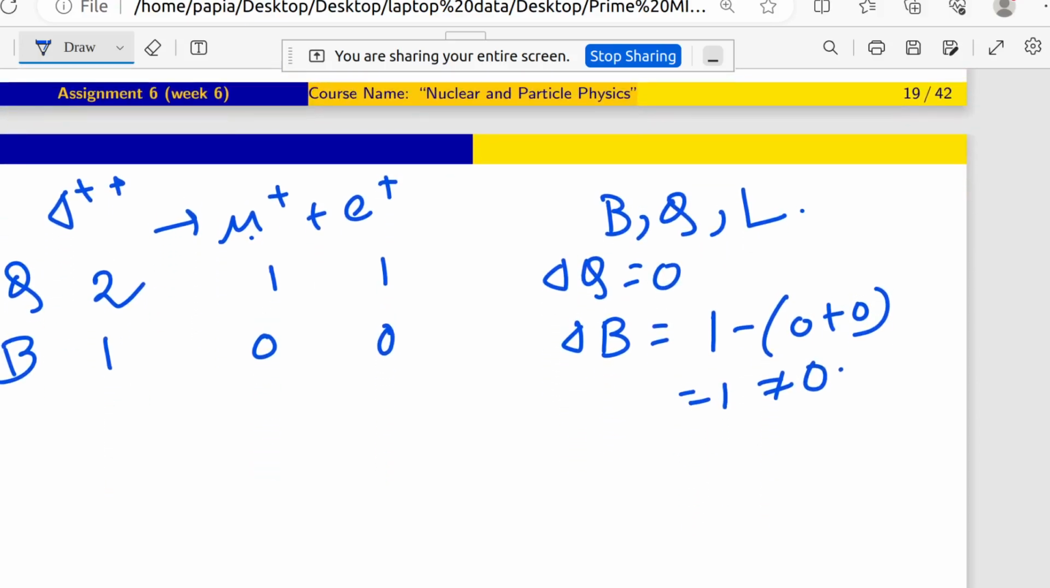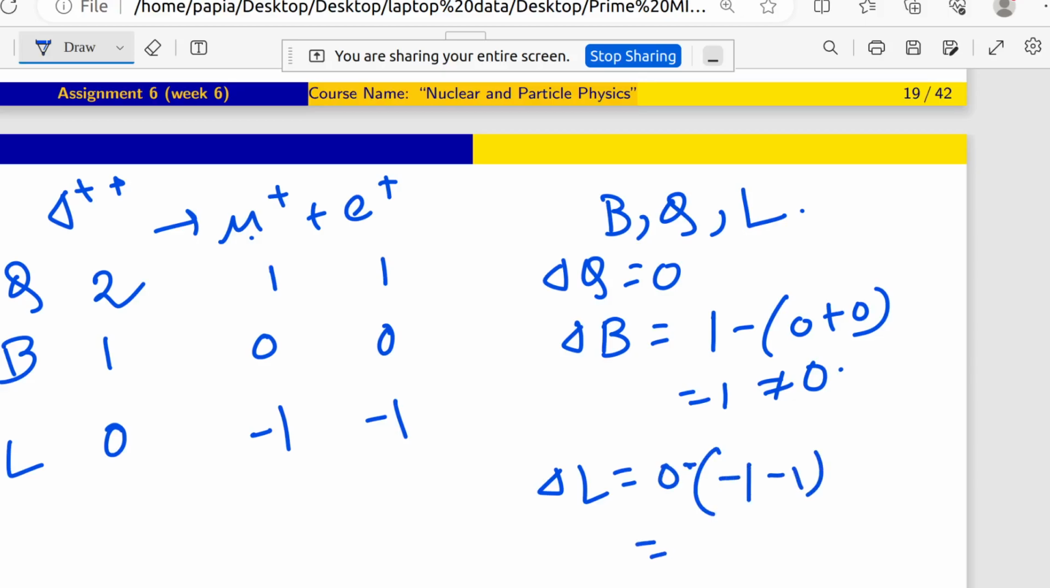Now coming to lepton number. Lepton number for delta plus plus is 0. Mu plus has minus 1. E plus is also minus 1. That means delta L will be 0 minus of minus 1 minus 1, which is 2, which is not equal to 0.